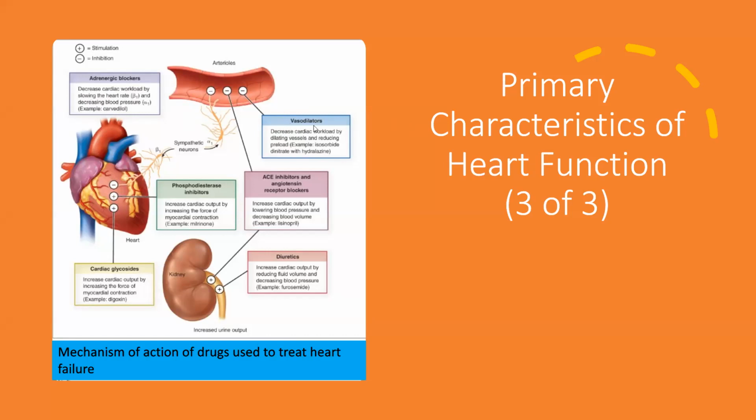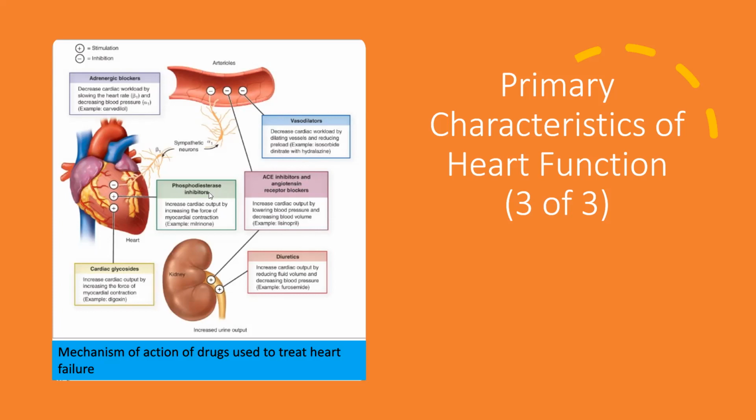If we use dilators, they dilate the vessels, but how? They decrease the cardiac workload by dilating the vessels and reducing the preload, for example, the combination drug isosorbide dinitrate with hydralazine. If we are using ACE inhibitors and angiotensin receptor blockers, they are inhibiting. They increase the cardiac output by lowering the blood pressure and decreasing the blood volume, for example, all the prils: lisinopril, fosinopril, captopril, and enalapril.